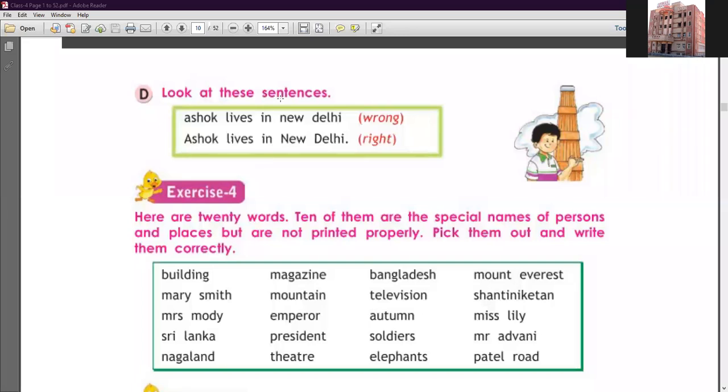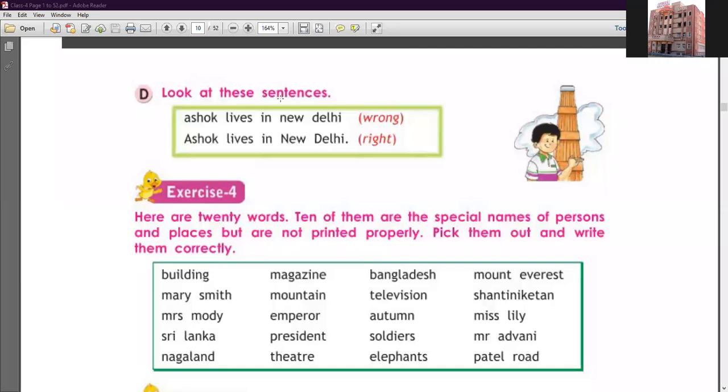Now New Delhi is a name of a city. We have mentioned this is a proper noun, so you have to write the first letter as a capital: N capital in New, and D capital in Delhi. So this is the right sentence. Okay, when we speak a sentence, we don't notice the capital or small letter. When we write a sentence, you have to use the capital letter. Okay, students, is this clear to you?